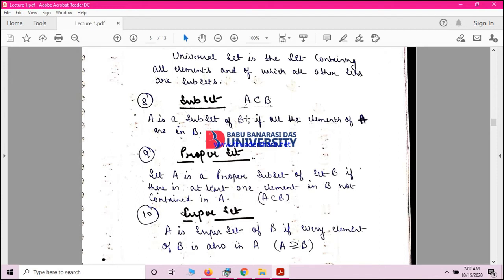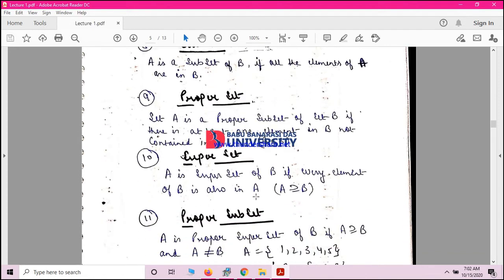But if this contains fewer elements than this, then this is the proper definition. So set A is a proper subset of set B if there is at least one element in B that is not in A. Means B contains more elements and A contains fewer elements, then this is called a proper subset.